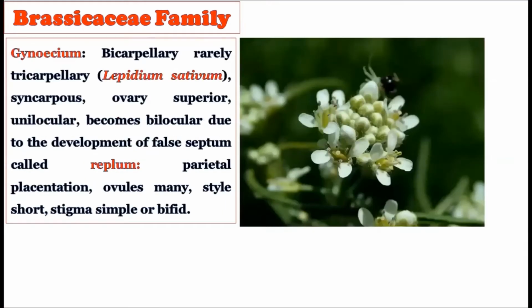Now let us consider the gynoecium. How is the gynoecium there? Generally, they are bicarpellary, that is, two carpels are there. How many carpels? Two carpels, and rarely there are three carpels. So generally we have two carpels, and rarely three carpels. For example, in Lepidium sativum, we will find the tricarpellary condition.